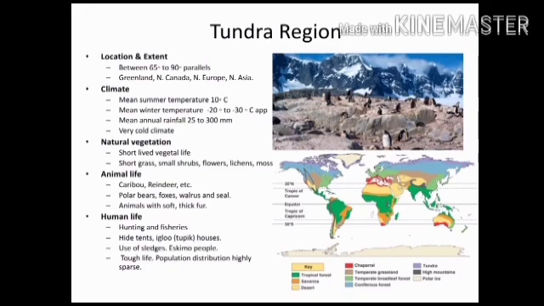Houses are made up of animal hides. Igloos are built from snow and ice. A vehicle used for traveling over snow or ice is called sledges. So here sledges are also used. Eskimo people live here. People have tough life and population distribution is highly sparse.